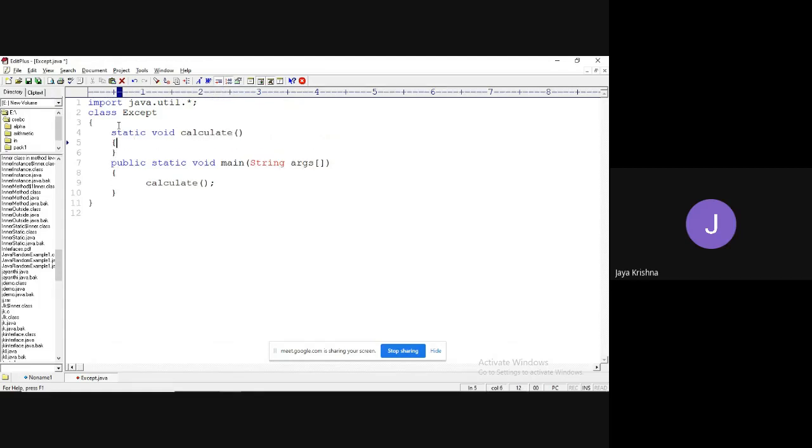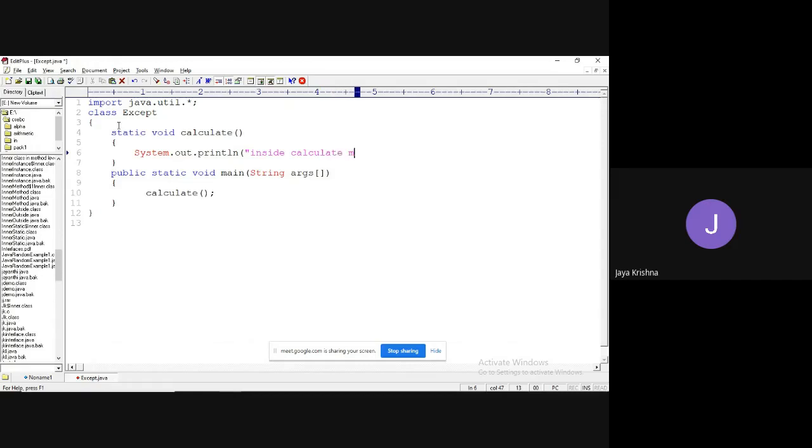I'm going to write System.out.println, inside calculate, to show that we are inside the calculate method.